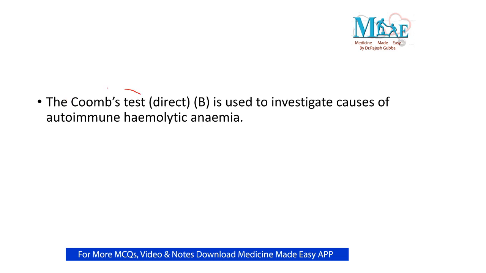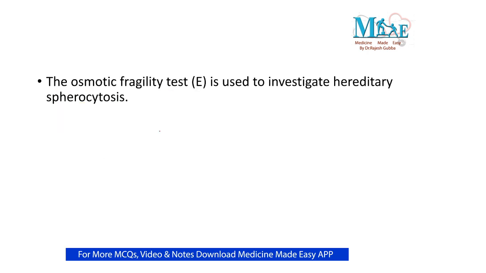Next, you take the Coombs test. If you take this Coombs test, we have two types: direct Coombs test as well as indirect Coombs test. This is mainly to investigate autoimmune hemolytic anemia.